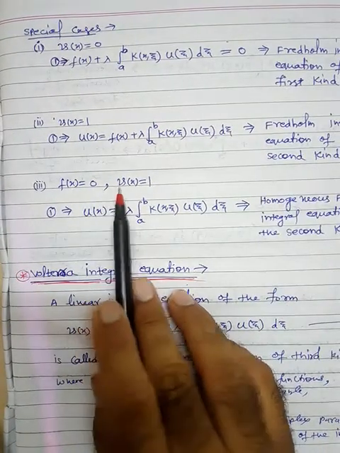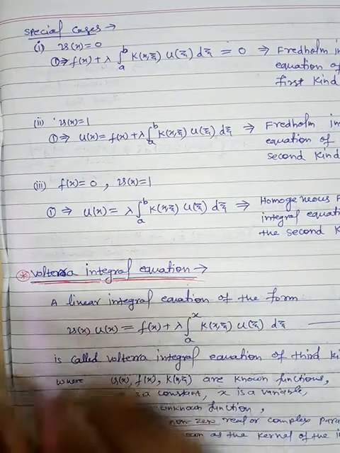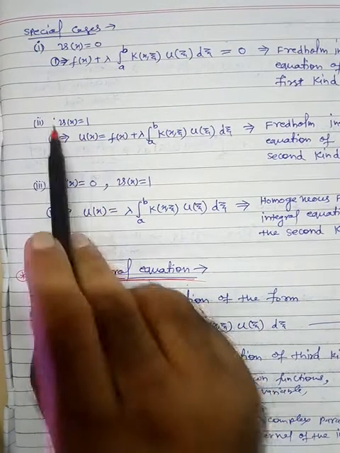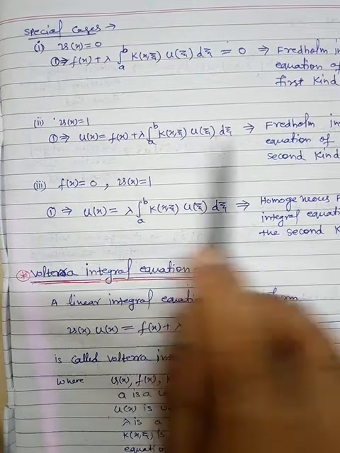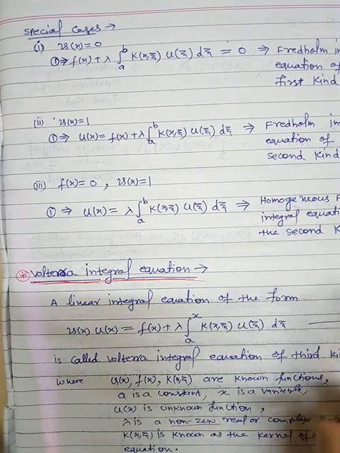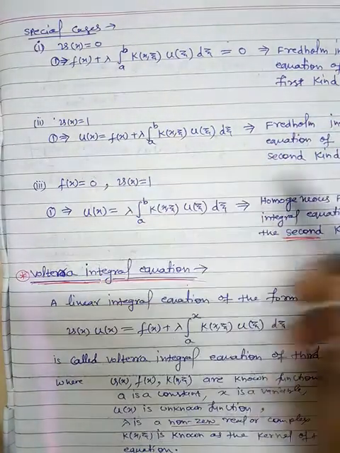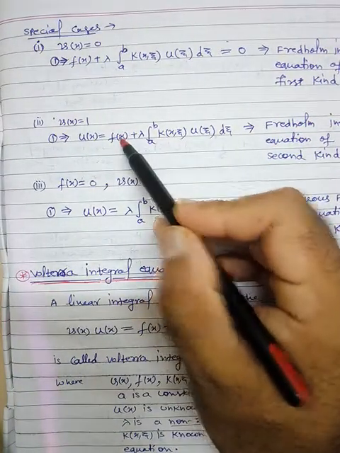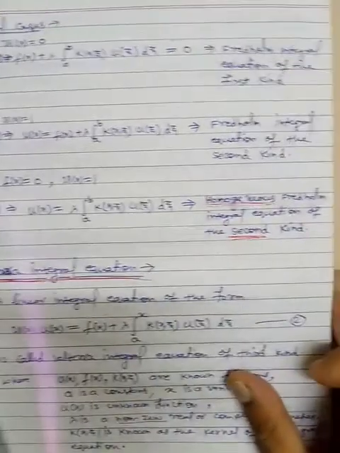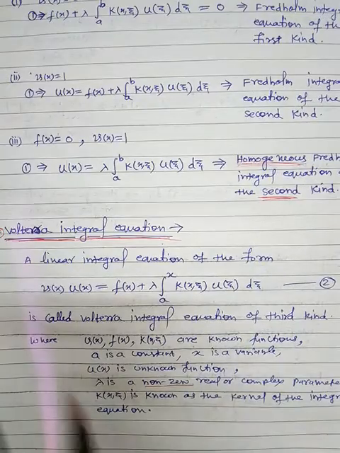When f(x) is 0 and v(x) is 1, in the same equation, when you put f(x) equal to 0 here, with v(x) equal to 1, we get this equation which is known as the homogeneous Fredholm integral equation of the second kind. So this is again a specific case of the second kind. Just substitute f(x) equal to 0 here, so we get this homogeneous Fredholm integral equation of the second kind. Fine.